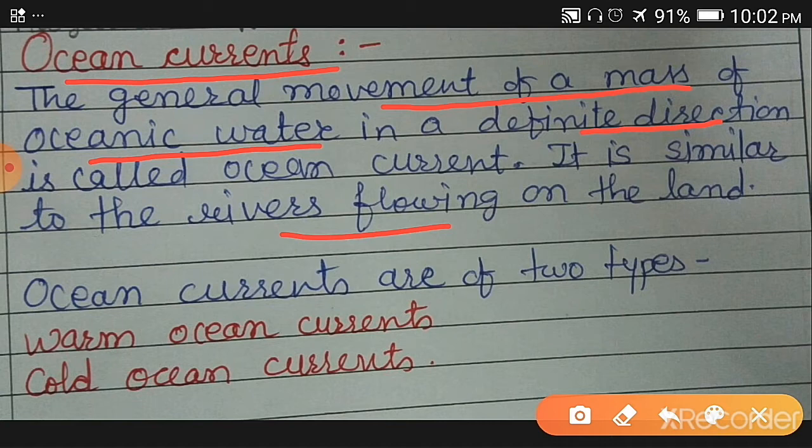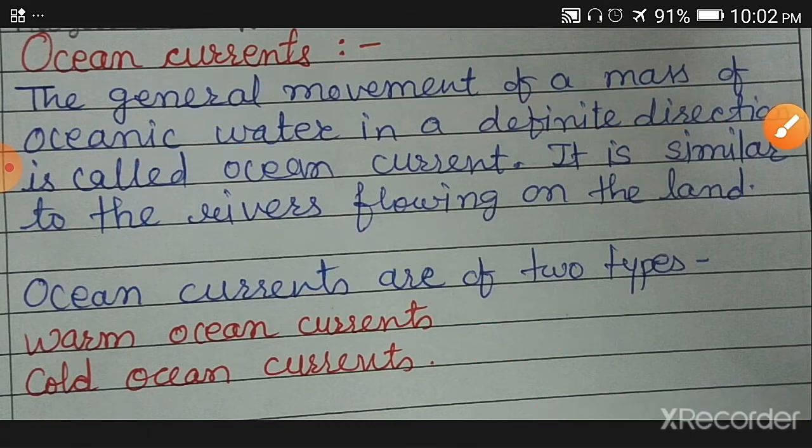Ocean currents are of two types: warm ocean currents and cold ocean currents. Warm ocean currents means the movement of warm water, and cold ocean currents means the movement of cold water in the oceans. Now we will see how this happens and how these ocean currents are produced.